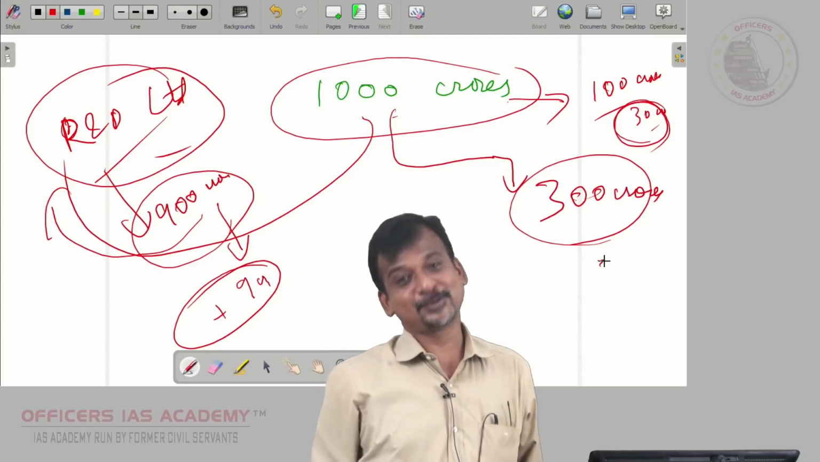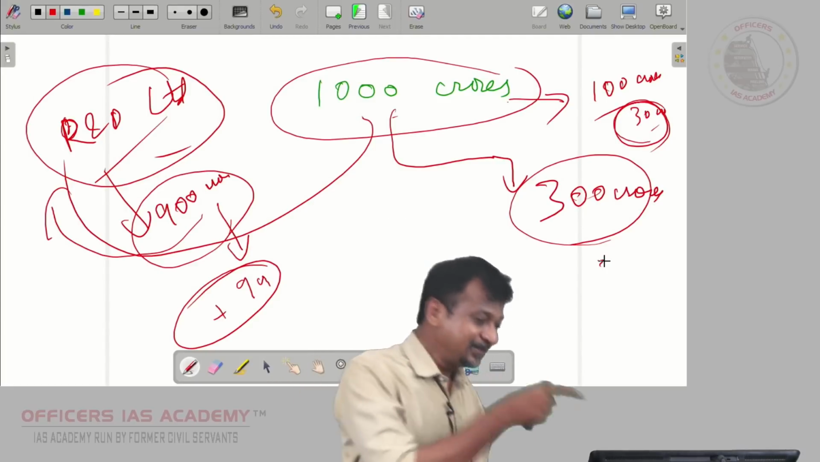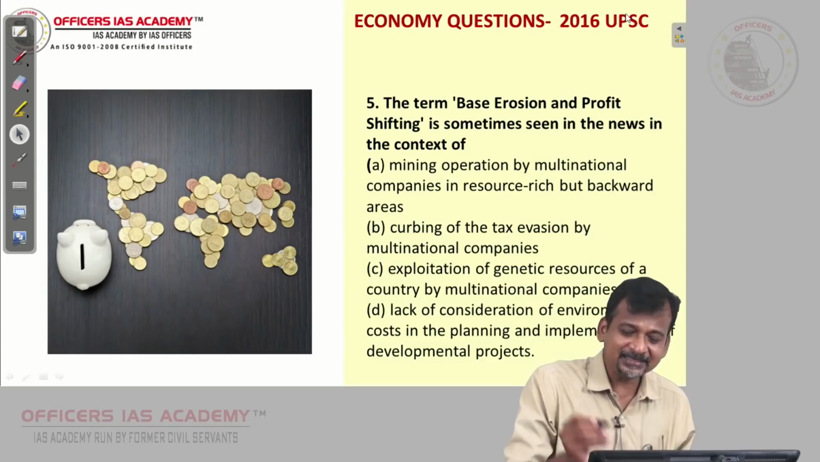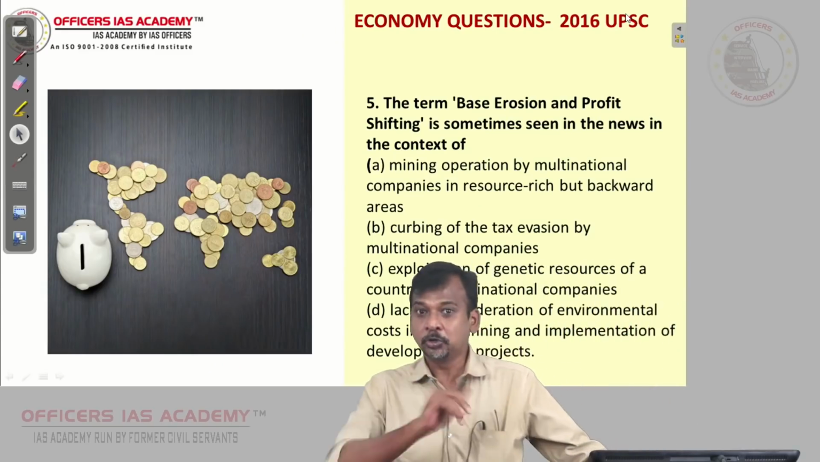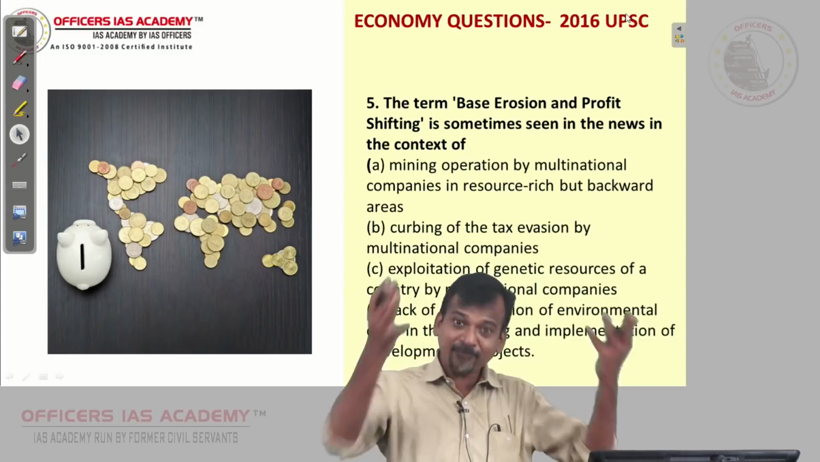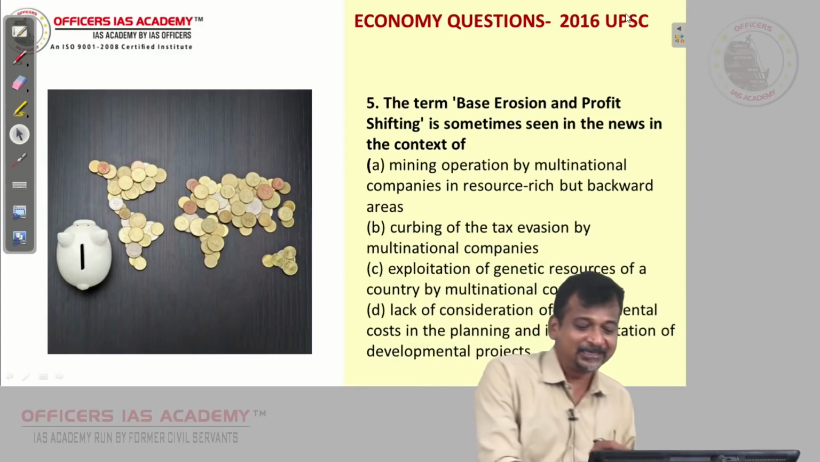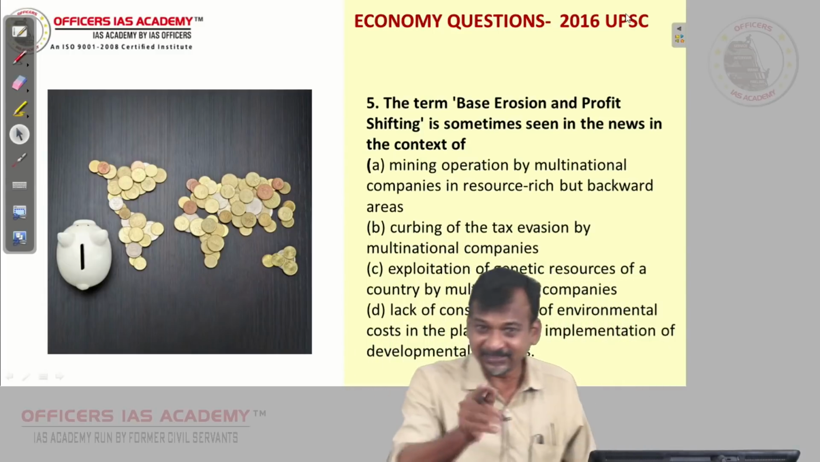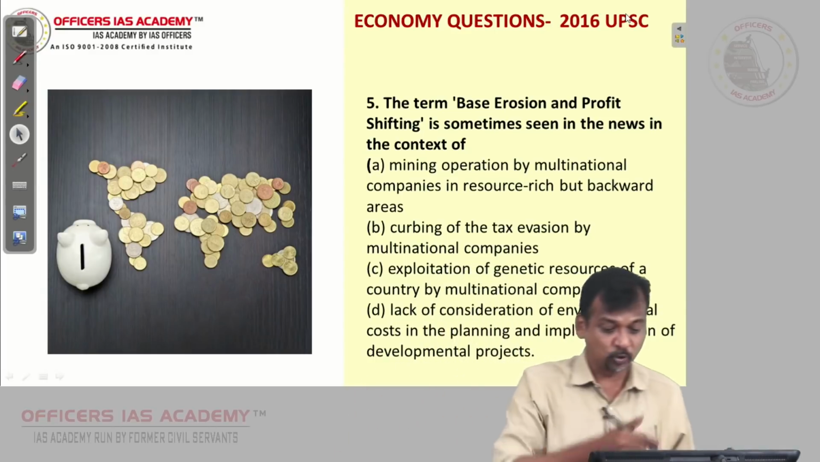Almost 200 billion US dollars they were losing. So the OECD countries came out and said, no, this should not be allowed, all of us are losing. The term base erosion and profit shifting is basically whatever I have explained. Now, let us go to the question.